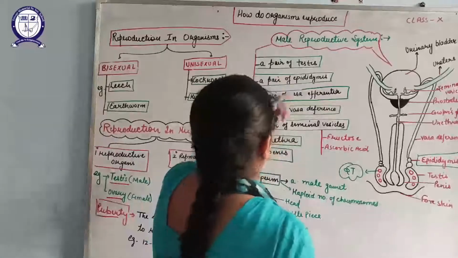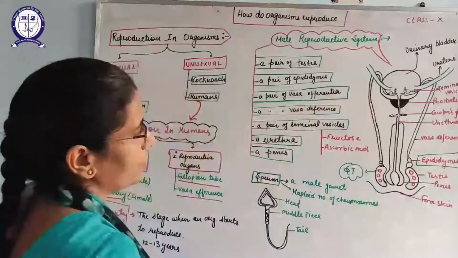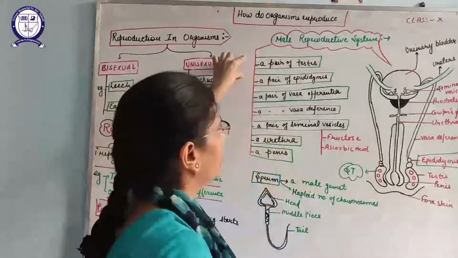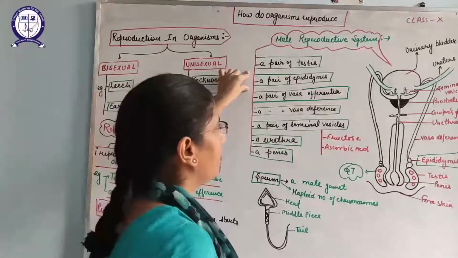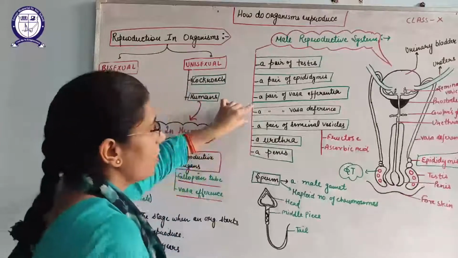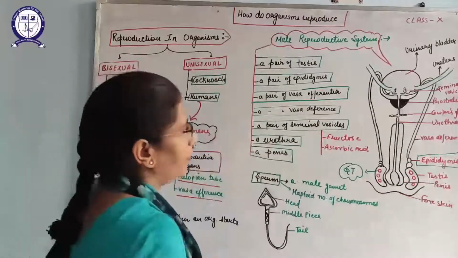Okay, now the male reproductive system. I have drawn the diagram of the male reproductive system here. Okay, let's discuss it. It consists of a pair of testes, a pair of epididymis, a pair of vasa efferentia, a pair of vasa deferentia, a pair of seminal vesicles, a urethra and a penis.